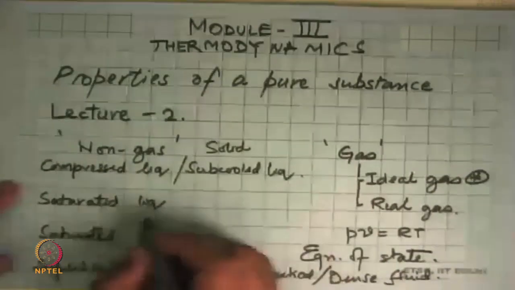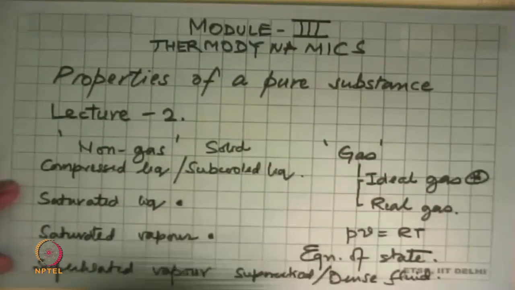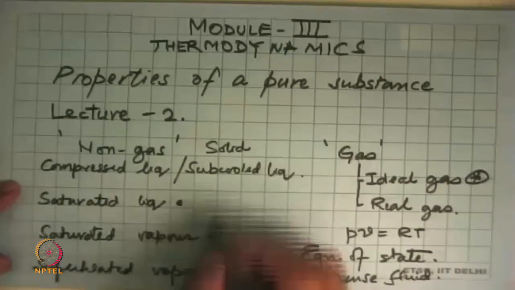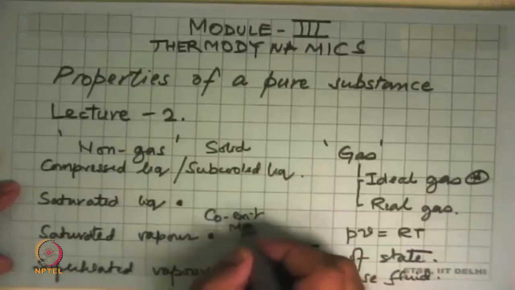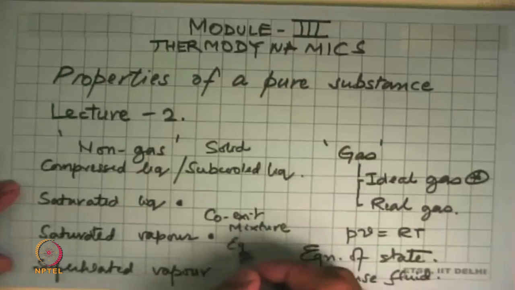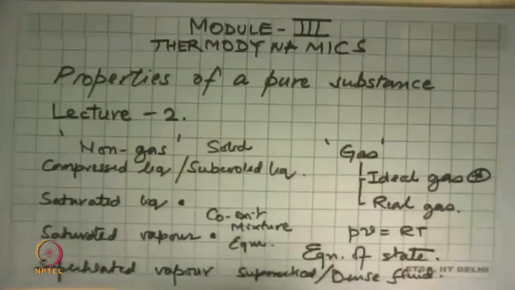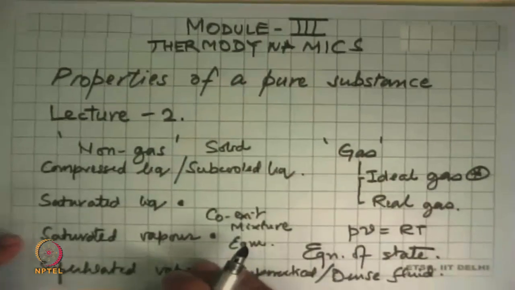Then we came across something which said that this and this, the saturated liquid and saturated vapor, can coexist as a mixture, as a phase mixture in equilibrium. So any mass fraction of liquid and vapor, if it corresponds to the saturated state, will be there in equilibrium.